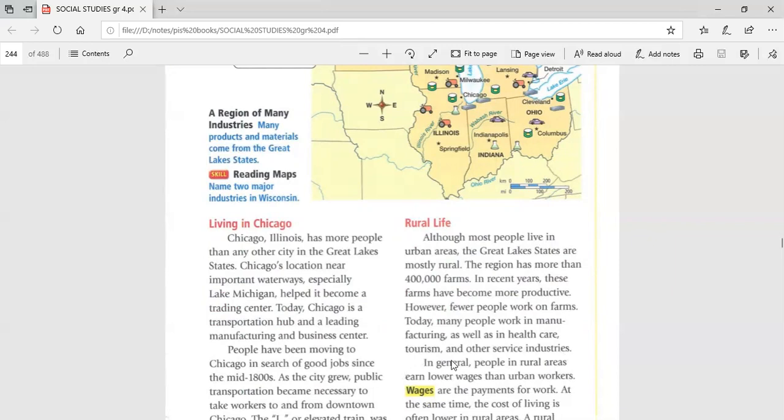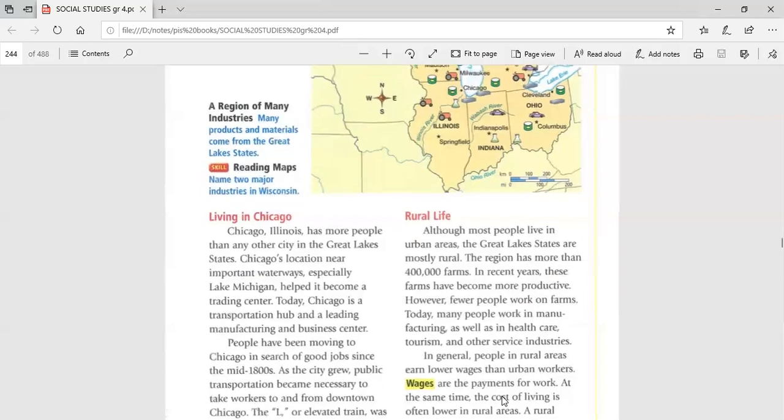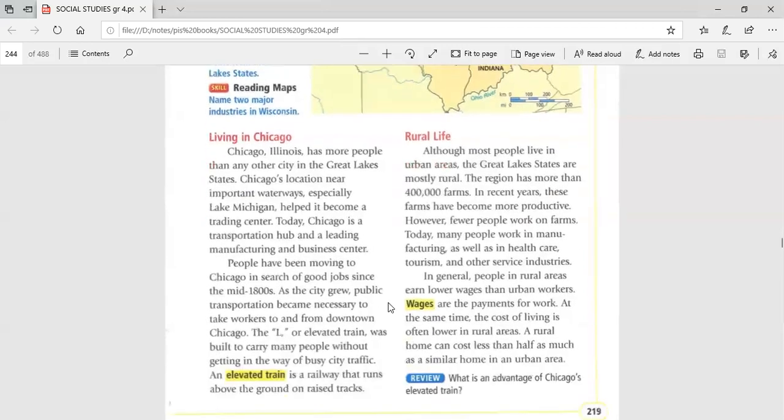Okay, why do people like to work in factories, in the healthcare field, in tourism, in service industries more than farming? Because of the wages, which means payments, means the money of the work, the salary, okay? So the wages you take from those jobs are more than what a farmer is paid.